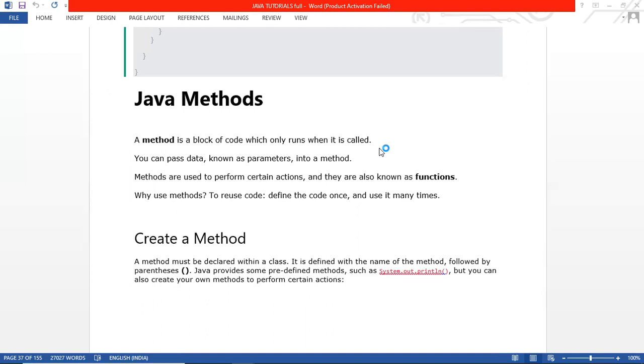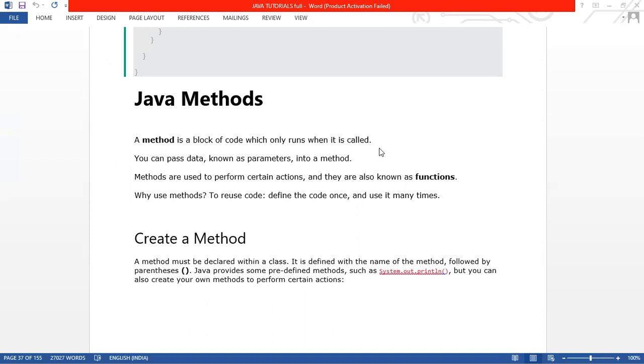Why use a method? To reuse code. Suppose I have written a block of code, and you are writing a big program where you don't want to write that same code again and again.